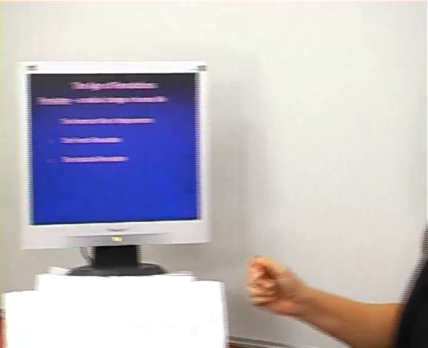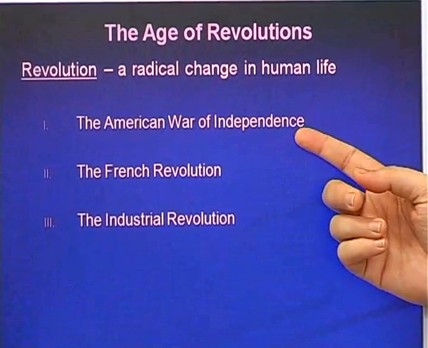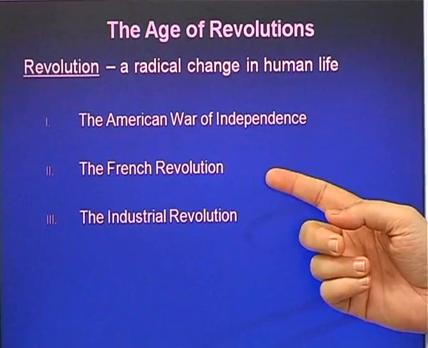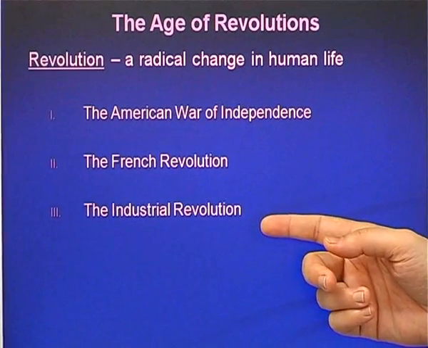You know that evolution is a very slow change. When we say evolution of man, that means we are talking about the change from ape to man. But when we are talking about revolution, it is a quick change, a total change. So here we will be seeing 3 basic revolutions in this. Let us have a look at this. We will be talking about the American War of Independence, the French Revolution, and the Industrial Revolution, which is a slightly different kind of revolution.